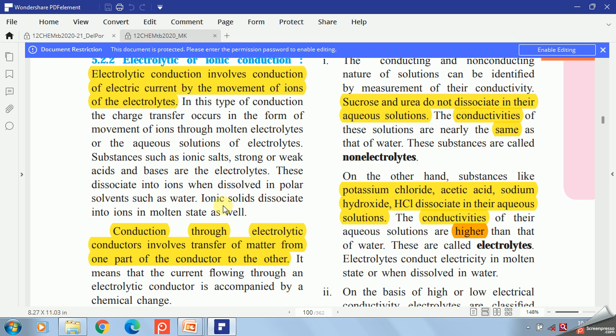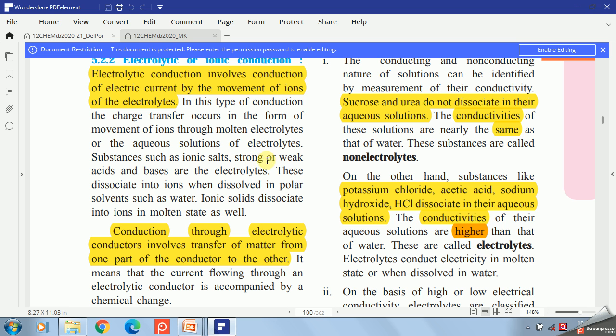Ionic solids dissociate into ions in the molten state. For example, ionic solids such as KCl, potassium chloride, and NaCl, sodium chloride, if added in water, form their ions. When they are in molten state, they also produce their ions.